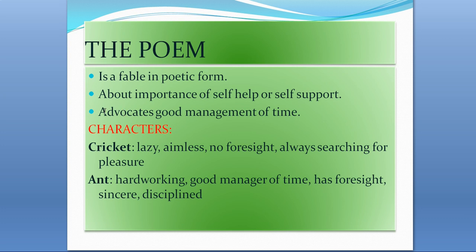And the poem also advocates good management of time. It says that if we manage time in a better way, our life will always be good. So the characters in the poem are: number one, the cricket. Cricket is an insect. It has a very shrill sound, and a cricket is said to be a lazy and aimless fellow. Aimless, that has no aim, no foresight.